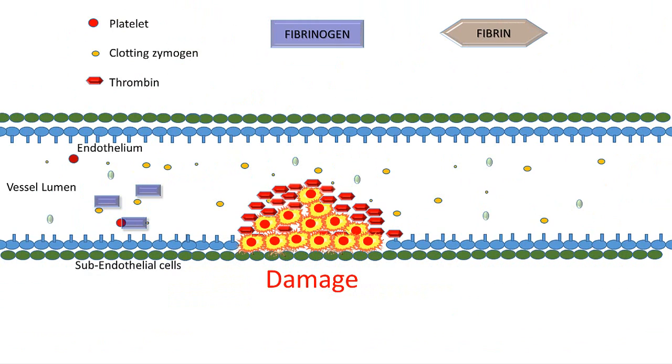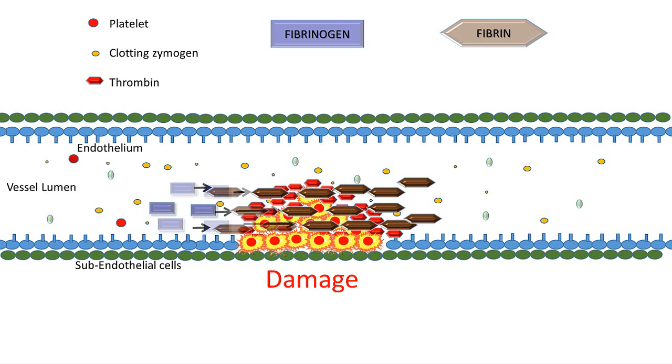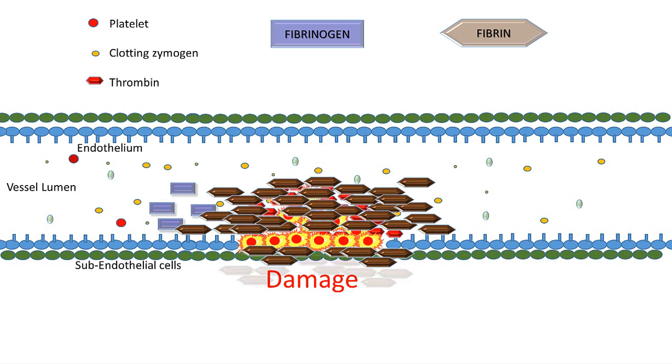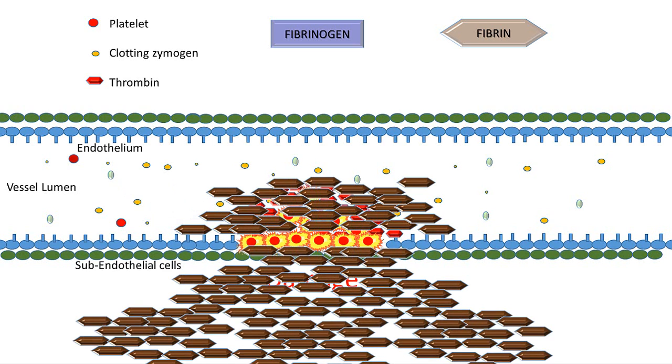Zooming back out, we have our damaged endothelium with a critical density of activated platelets and thrombin molecules. Any inactive fibrinogen that flows by will be quickly activated and deposited over the injury site to form a fibrin clot. As we can see, fibrin deposition extends from the intravascular space into the extravascular space.